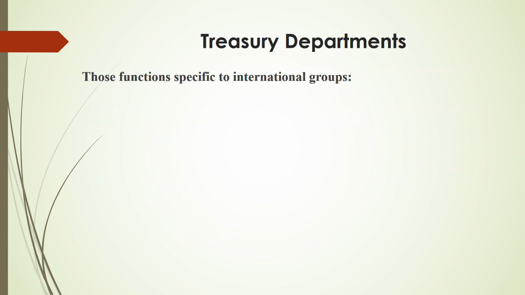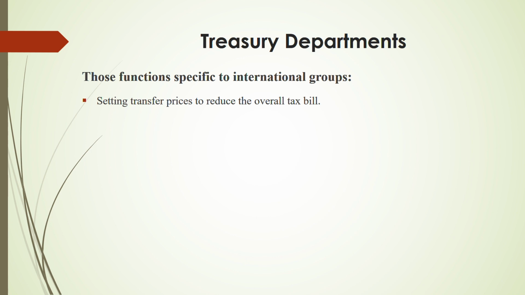Next, we have the Treasury Department functions that are specific to international groups. When you are trading outside the border, then the Treasury Department has certain functions, and these functions apply when they trade internationally. For example, setting the transfer price to reduce the overall tax bill.